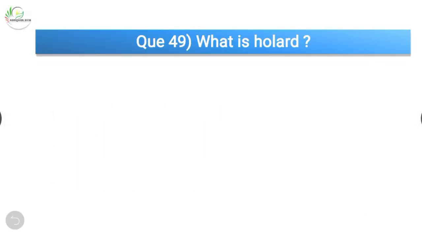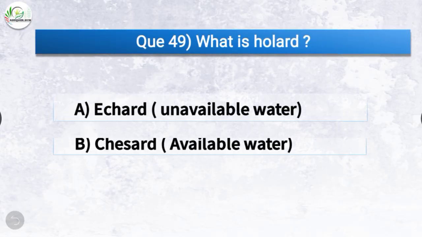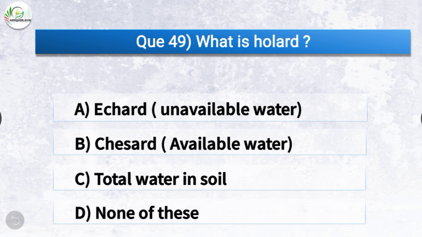Question number 49. What is hollard? The options are unavailable water, available water, total water in soil, or none of these. The correct answer is option C, total water in soil, which includes both unavailable and available water.